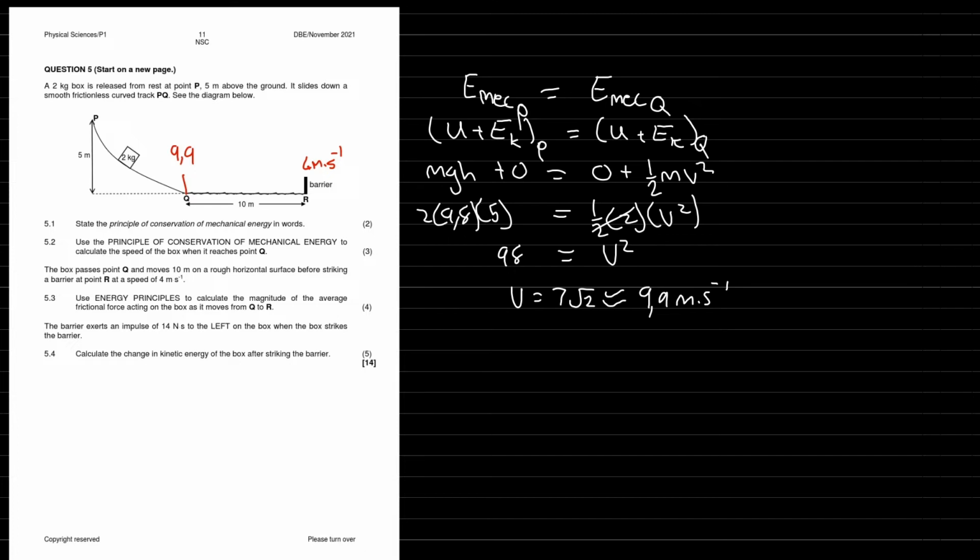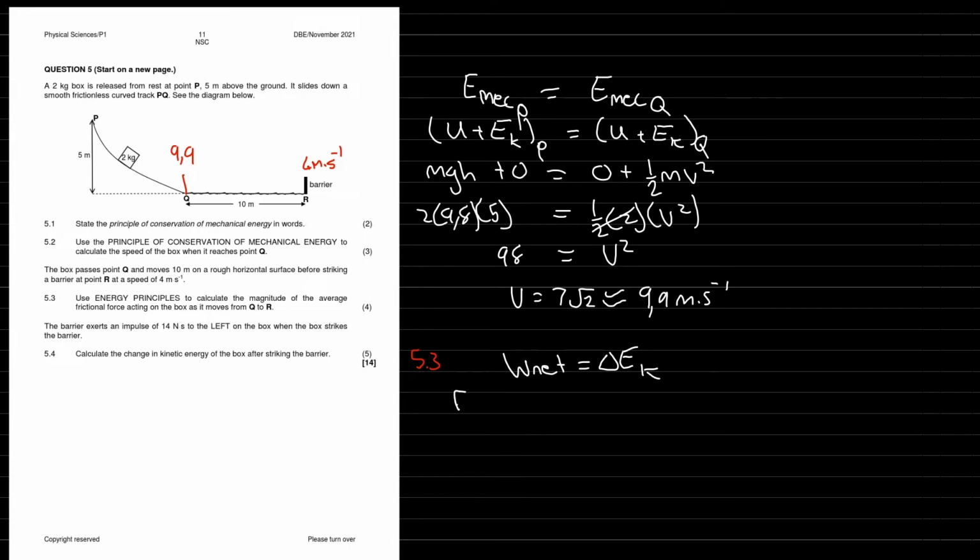So you can't use equations of motion, but you can use any of the energy equations. So you can use W net equals delta EK, or you could use work done by non-conservative forces. I'm going to use W net equals delta EK. It's the quickest one for this. The only force acting on the box at that point is friction, and then it's just delta EK. So that's the quickest one to use in this case. We're going to use W net equals delta EK. This is the work energy theorem also.